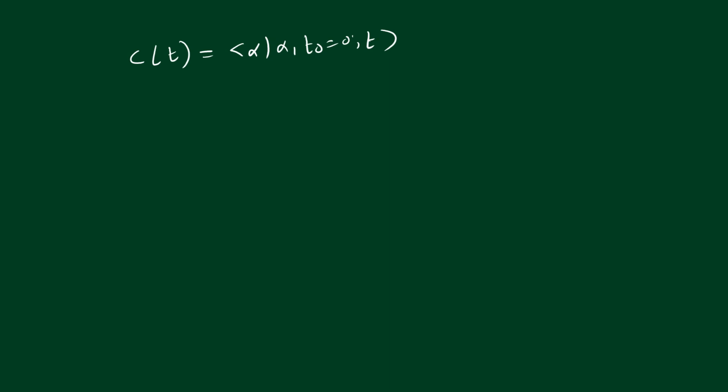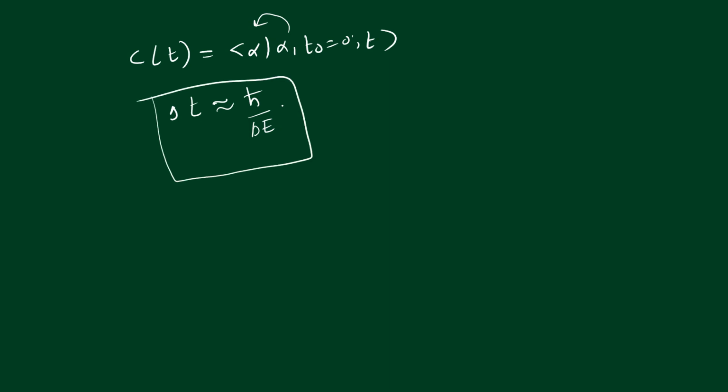We saw that it becomes appreciably different from the initial state at a time of the order delta t approximately equal to h bar divided by delta E. We also saw that this is sometimes referred to as the energy-time uncertainty relation.